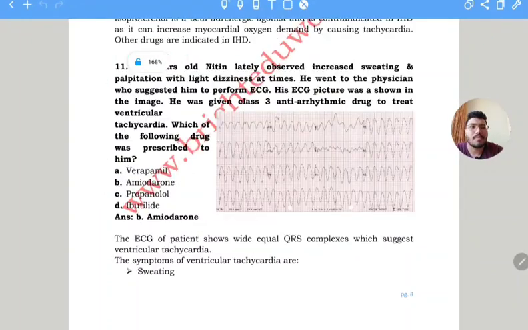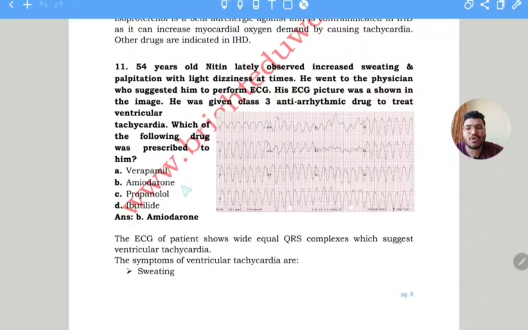After studying the whole subject properly and revising, you should go with MCQ solving. Nowadays, just practice clinical questions and remember the notes properly. If the question is a one-liner, you can easily solve it. And if it is clinical, you can also solve it if you know the notes properly. For example, over here a clinical question is given, and you have to understand the ECG and what the drug is.